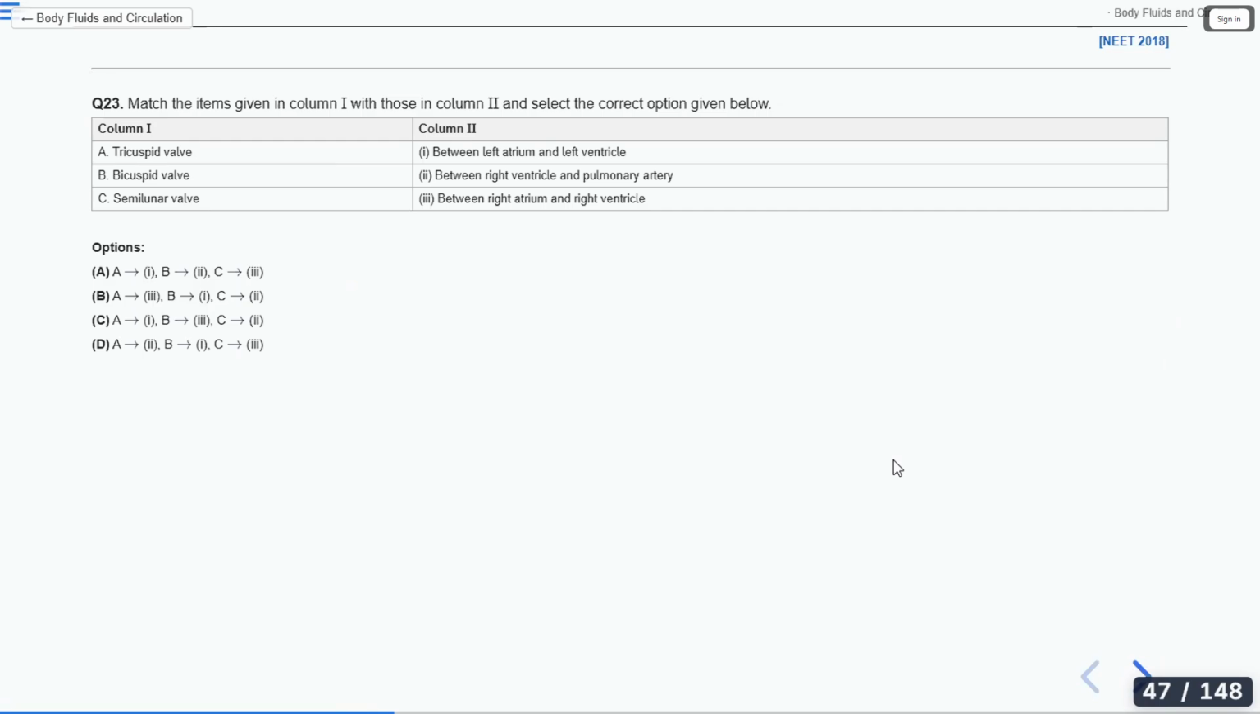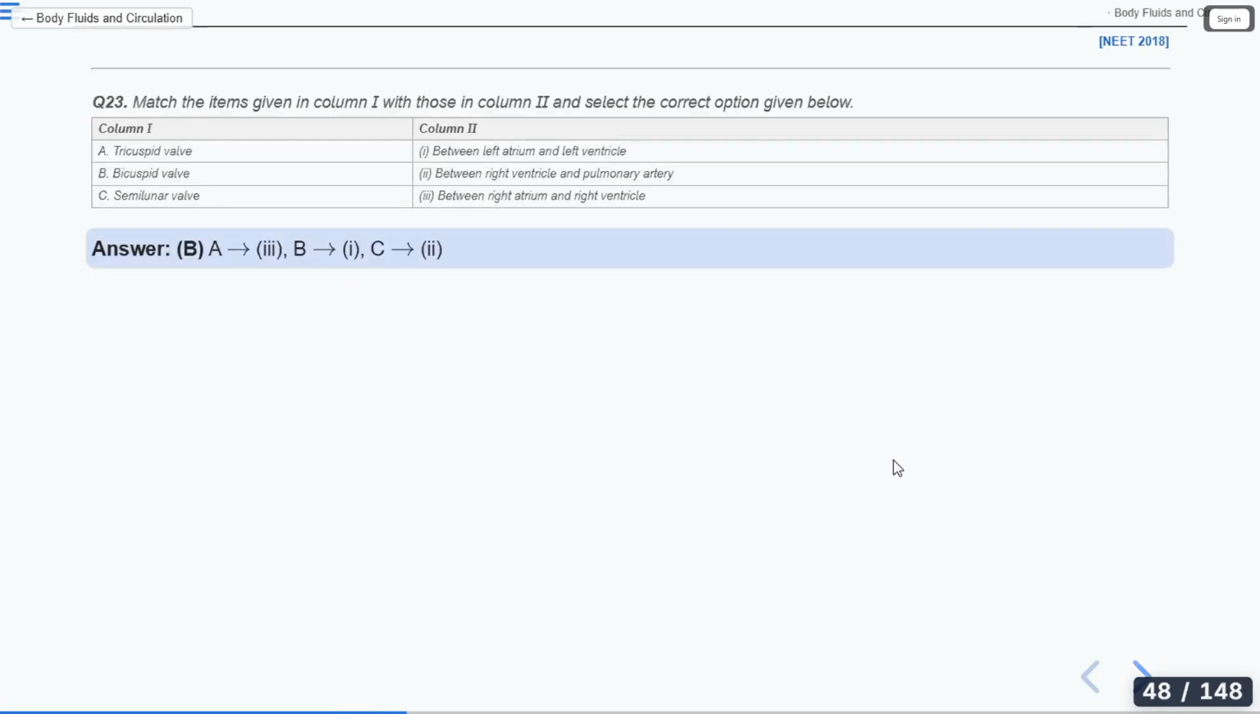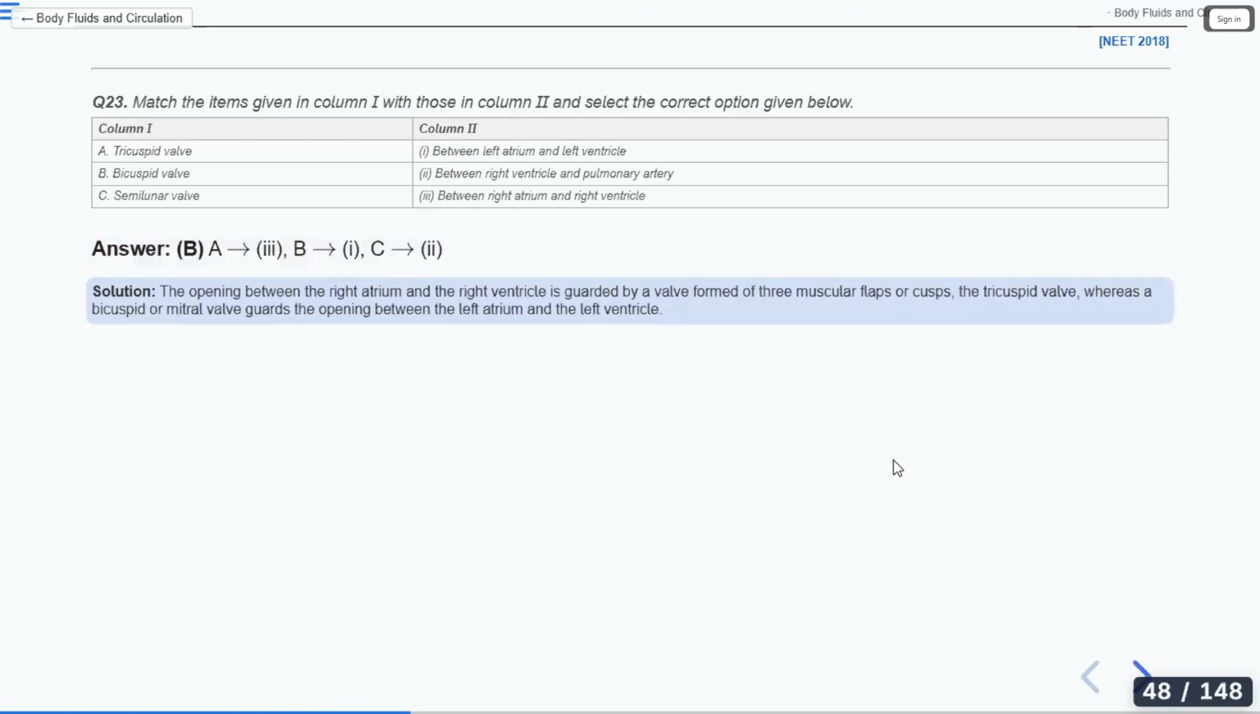Okay. Let's see the answer now. So the answer is option B. Very good. The opening between the right atrium and right ventricle is guarded by a valve. There will be 3 muscular flaps, that is known as a tricuspid valve. So the bicuspid valve or mitral valve guards the opening between the left atrium and the left ventricle.